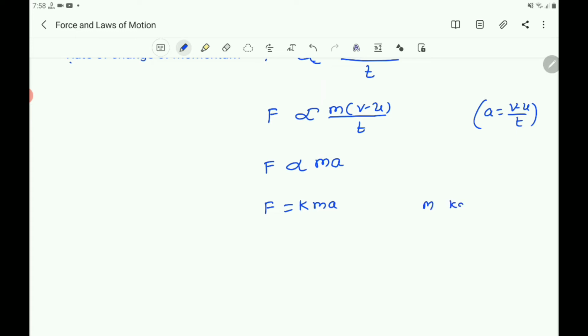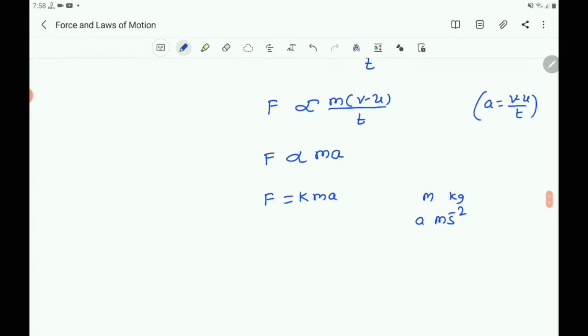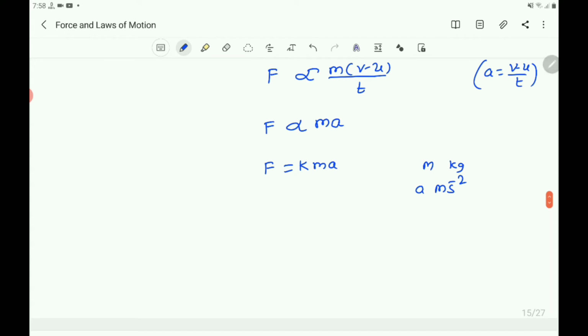The SI unit of mass is kg, and the SI unit of acceleration is m s to the power of minus 2. Then what is the SI unit of force? That is kg m s to the power of minus 2.